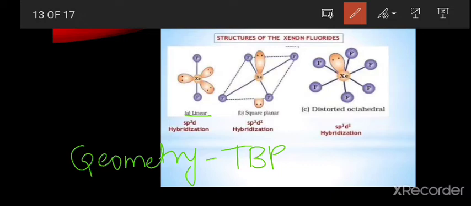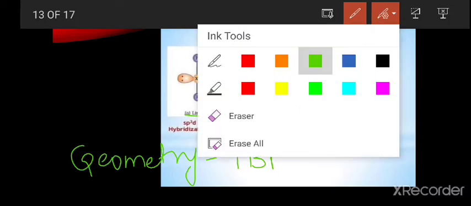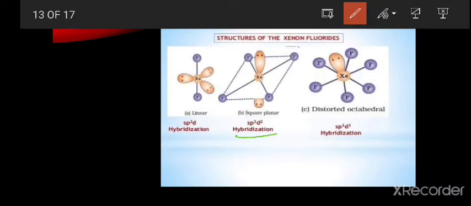Coming to xenon tetrafluoride, this is the structure of the xenon tetrafluoride. In this one, the ground state electronic configuration is the same for the xenon. But coming to excited state electronic configuration, in this xenon tetrafluoride, the second excited state is present.